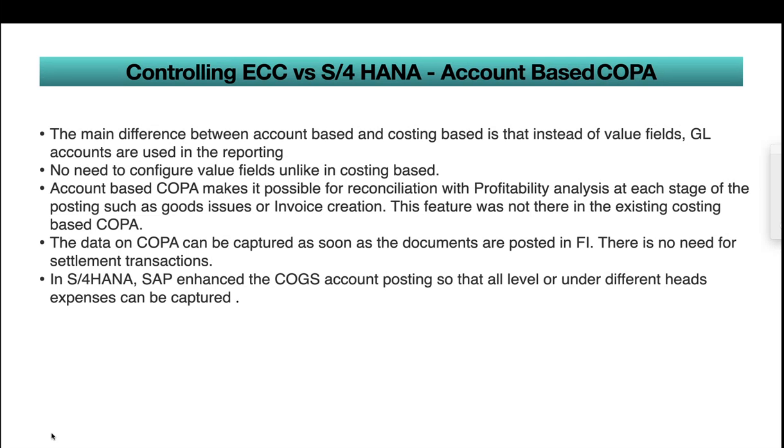In S/4HANA, SAP enhanced the COGS account posting so that all levels and different heads of expenses can be captured. We are going to discuss this COGS split in the coming slides.